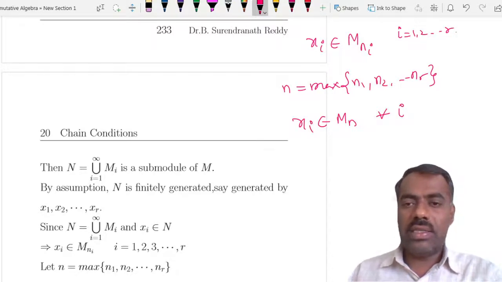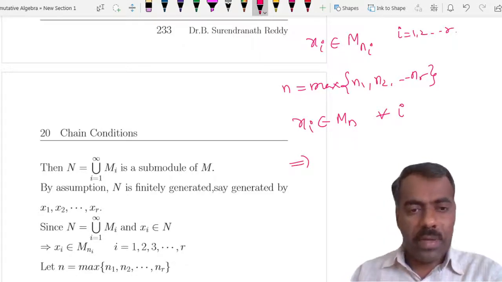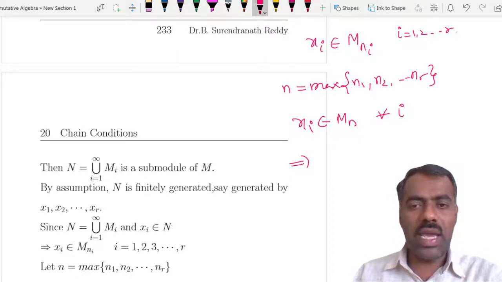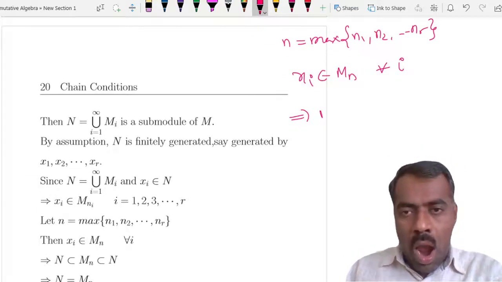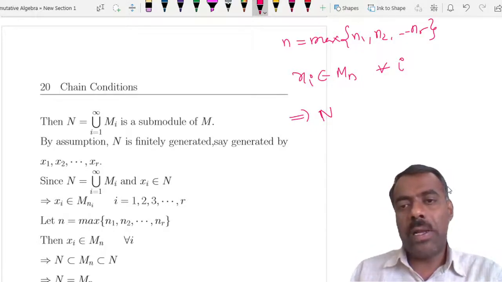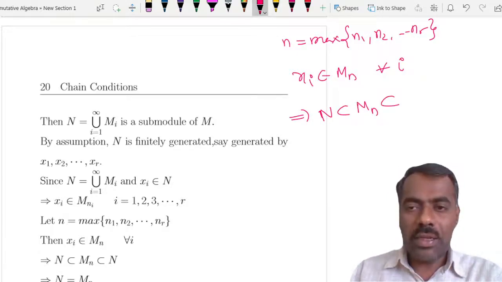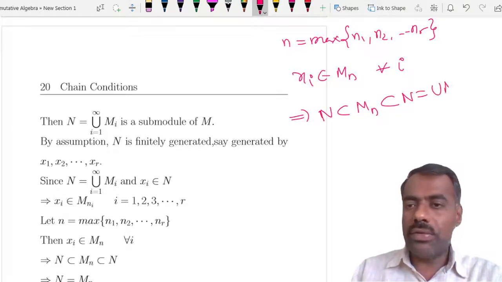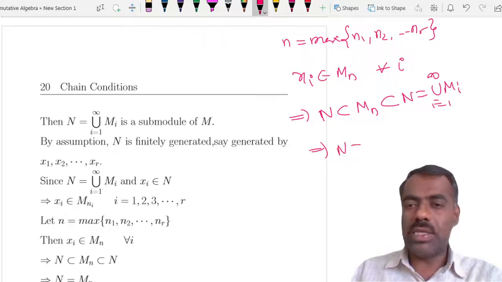So xi belongs to Mn, and N is generated by the xi's. Because N is generated by the xi's and the xi's belong to Mn, therefore N is contained in Mn, but Mn is contained in N because N is nothing but the union of the Mi's. That shows that N is equal to Mn.